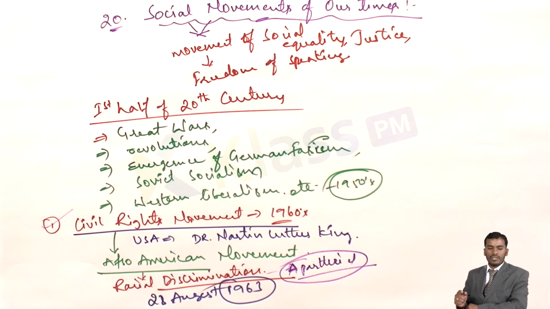But Martin Luther King said in one of his great speeches, "I have a dream." This is his famous speech. Just as Swami Vivekananda gave a great speech at Chicago, in the same way Martin Luther King has a speech named "I Have a Dream." In his speech, he addressed different types of discrimination, the way people were living, how they were leading their lives, how it needed to be, and how they needed to overcome that.